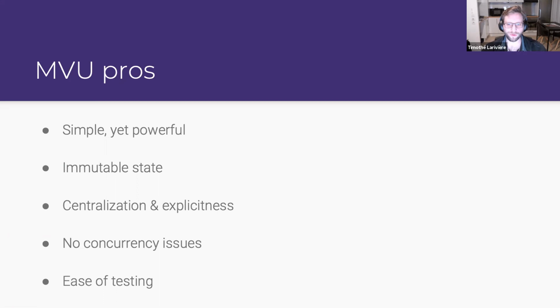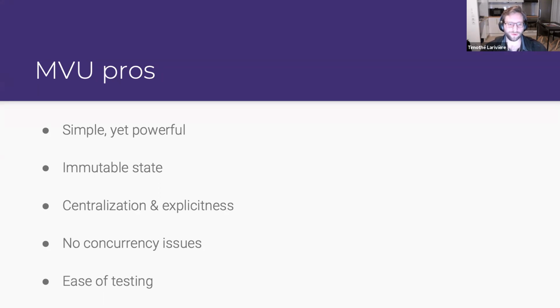And when you want to change your state, it's necessary for you to send a message, so the update function can change the state of your application. So everything is made explicit rather than implicit as in other UI frameworks. So for new developers, it's really easy to come into the code base because everything is really described and it's super simple. So it's really easy to understand what is happening.